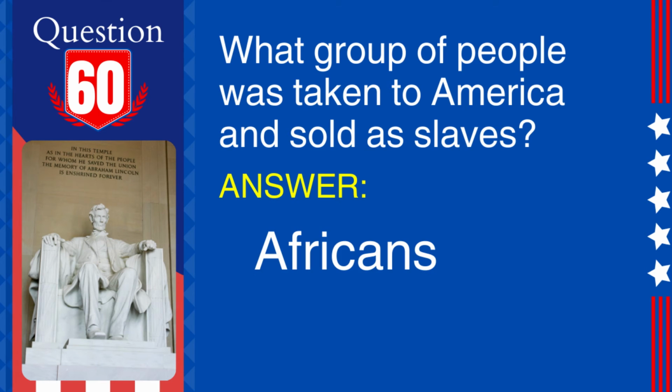60. Question. What group of people was taken to America and sold as slaves? Answer. Africans. Explanation. Millions of Africans were forcibly taken to the Americas and sold into slavery over the course of the transatlantic slave trade.